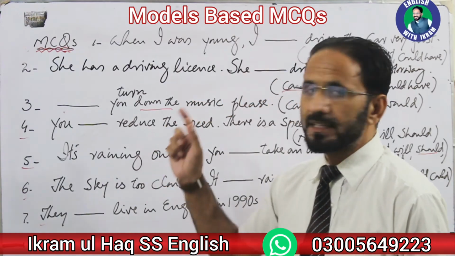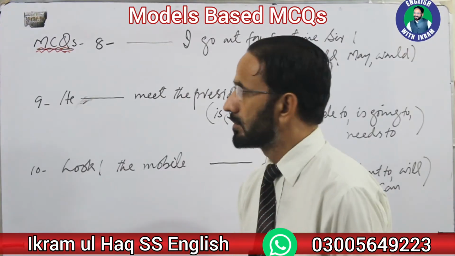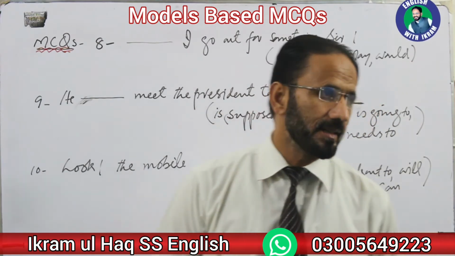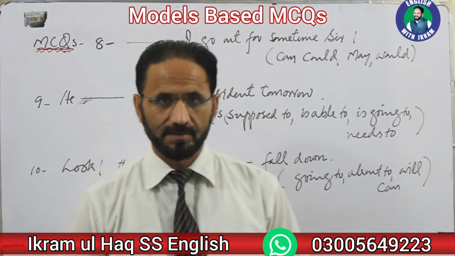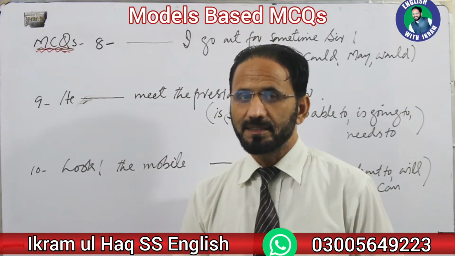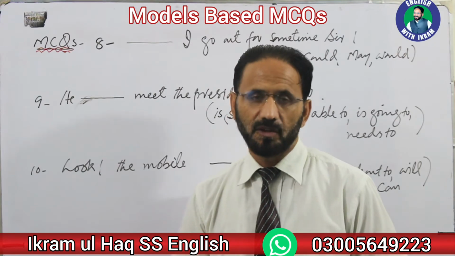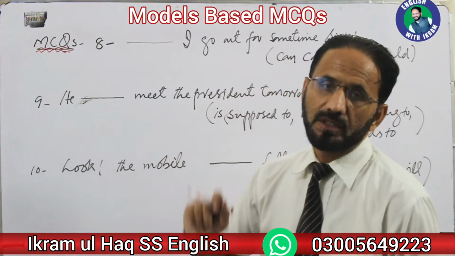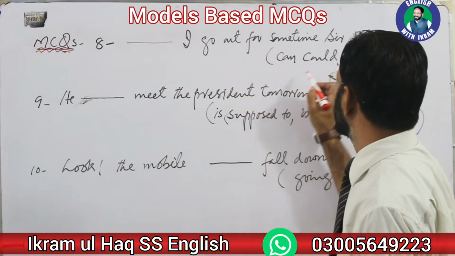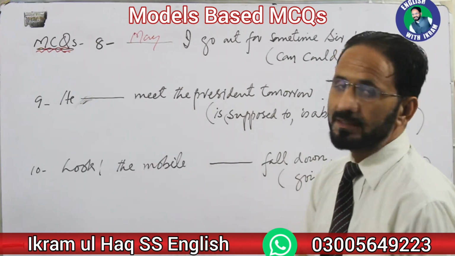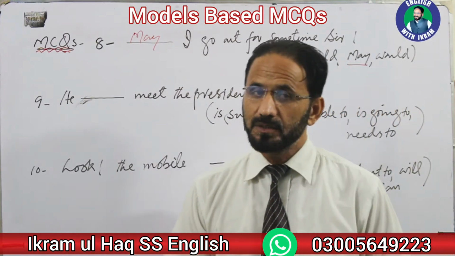Now the next is number 8. Dash I go out for some time, sir. Here, if you look at the sentence structure, here is something that is permission. Somebody is asking permission. And for asking permission, the modal auxiliary that we normally use is may. May I come in, sir? May I go out? May I go to drink water?